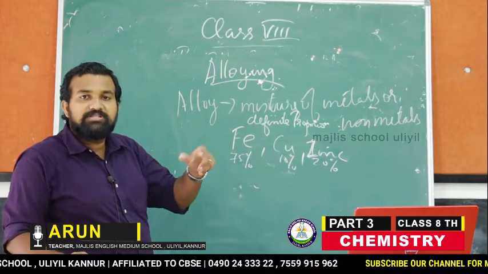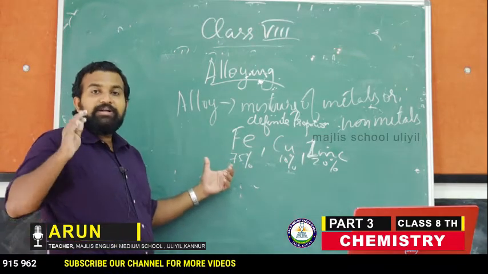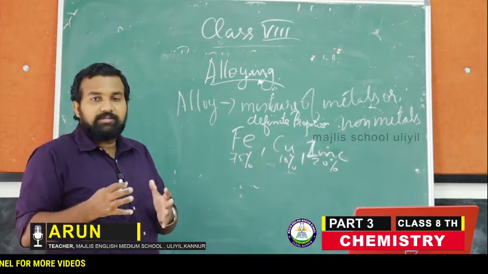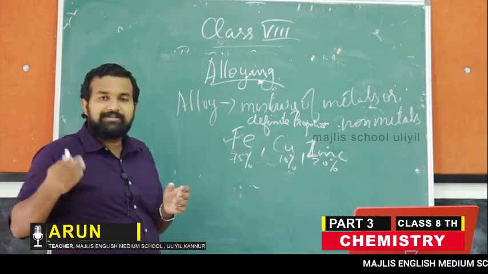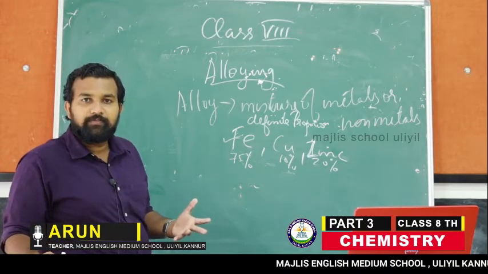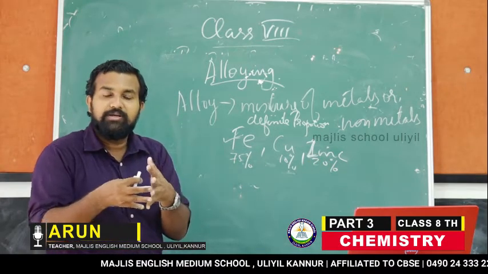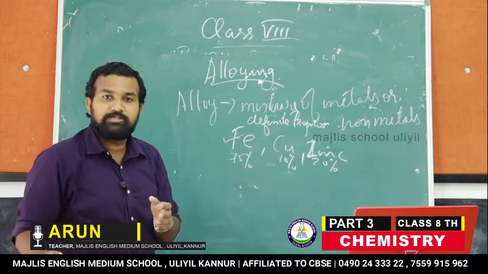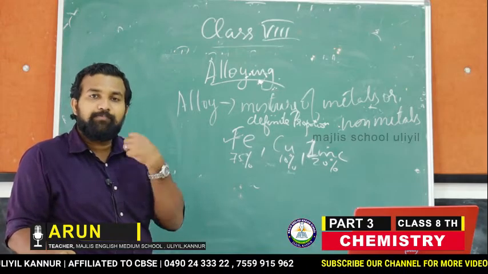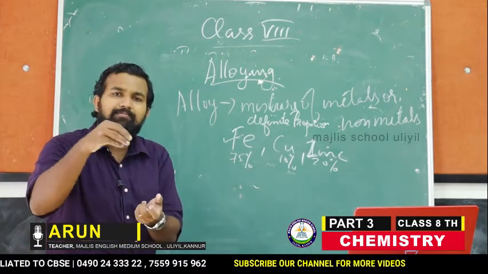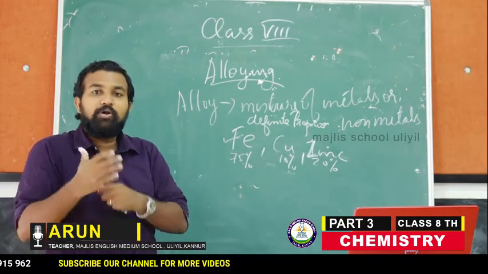So in definite proportions, if we take certain metals, the properties of those metals will be changed; the total property of the metal changes. For example, iron rusts or corrodes very easily. Oxygen can attack easily on iron, but if we mix these three metals together in certain proportion, the attack of oxygen can be reduced, the corrosion can be reduced. That means if we want to change the property of any metal, we just add some other metals into it, and the whole property of the metal is altered.